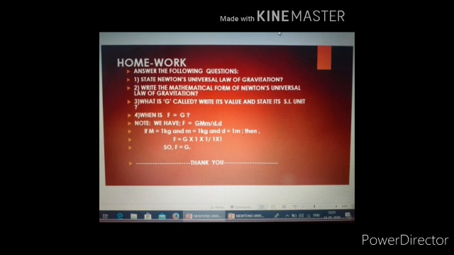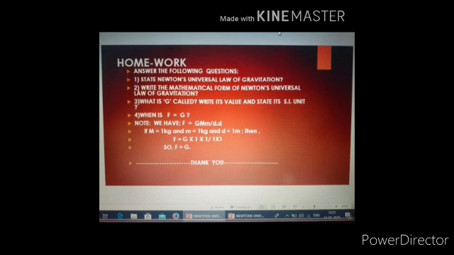So students, in this class you have studied Newton's universal law of gravitation. This law states that every particle in the universe attracts every other particle with a force which is directly proportional to the product of the masses and inversely proportional to the square of the distance of separation between them. Mathematically this law can be written as F is equal to G m1 m2 upon d square, where capital G is a constant of proportionality called universal gravitational constant. So students, this law, that is Newton's universal law of gravitation, is very important.